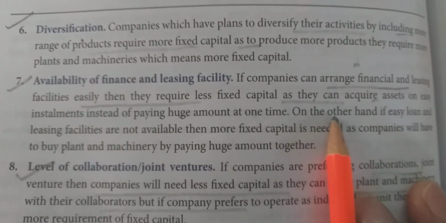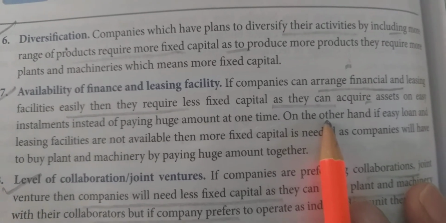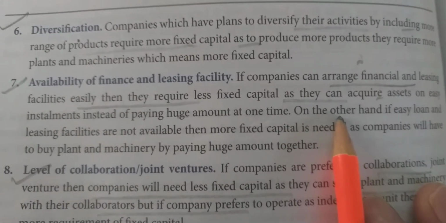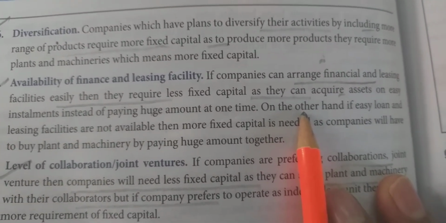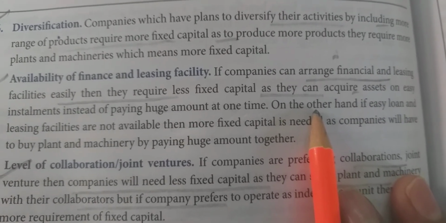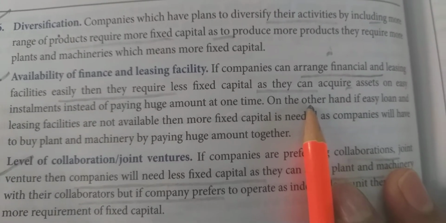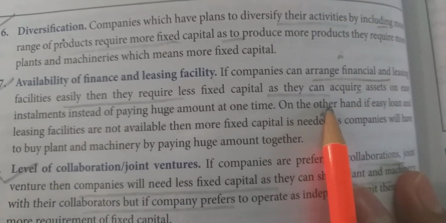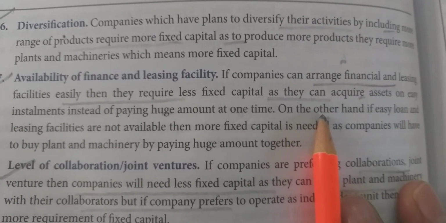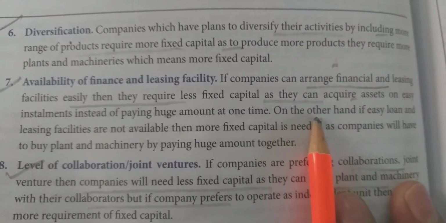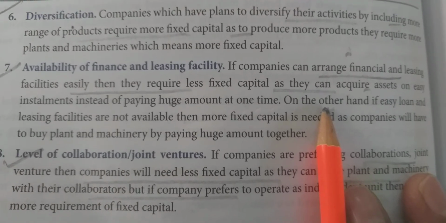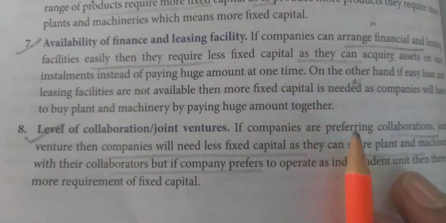Another important factor which we have to take into mind: availability of finance and lease financing. What does it mean? It means the fixed assets which are required in the business are to be purchased or they are available on lease in the market. If those fixed assets are easily available in the market on rent or lease, then in that case requirement of fixed capital will be less. But if fixed assets are not available on lease, then we have to purchase those fixed assets from the market. In that case, requirement of fixed capital will be more.